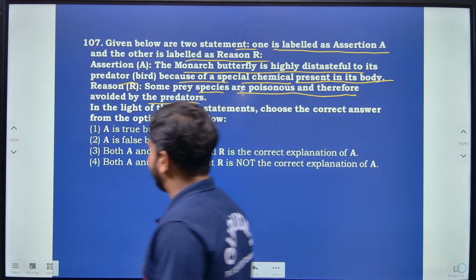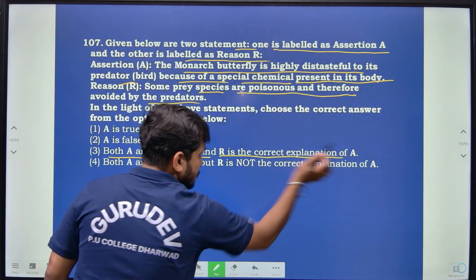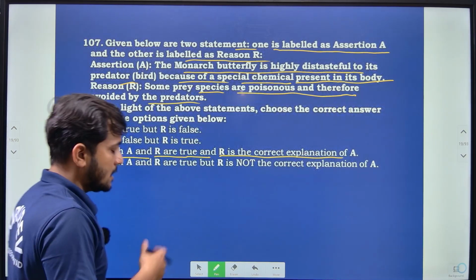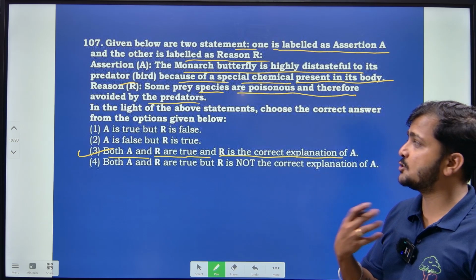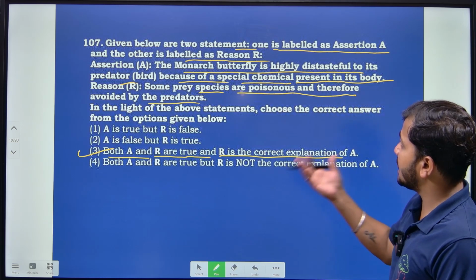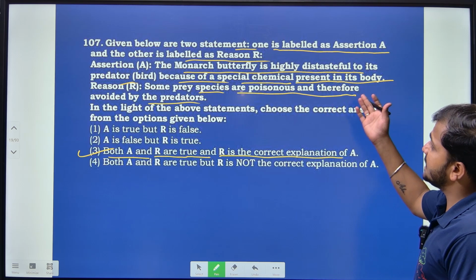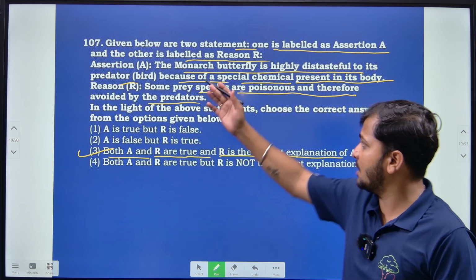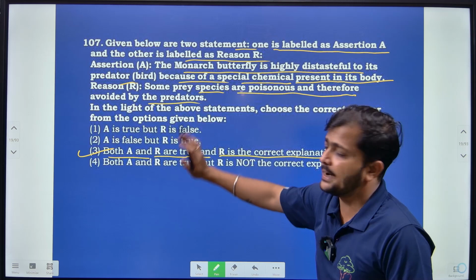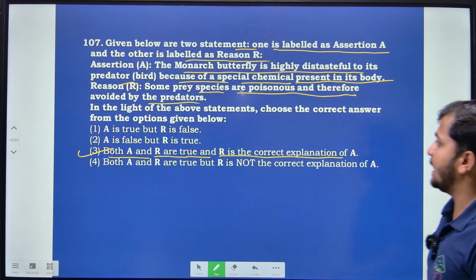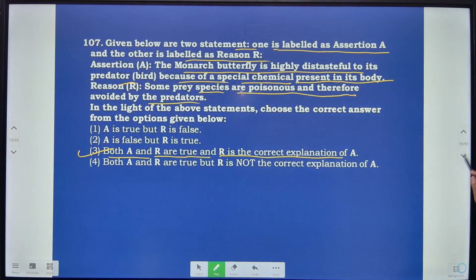So with respect to that, both assertion and reason are true, and the reason is actually the correct explanation. Because to avoid predators, prey will definitely have their own defense mechanism, and the monarch butterfly produces a kind of chemical which is poisonous to the predator, mainly birds, right? So some prey species are poisonous and therefore avoid the predator. So both can be correlated. Here assertion and reason are true, and the reason is the correct explanation of the assertion.